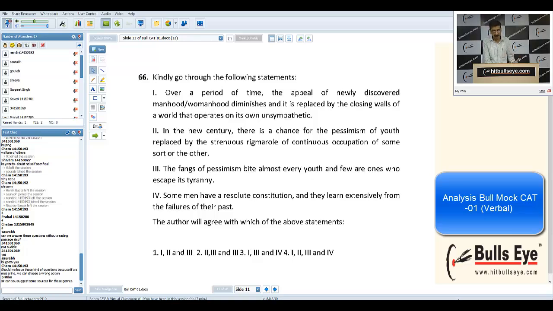The purpose of this session is this only. I'm not here to solve the entire paper. We already have taken this exam. There's no point in solving. So the answer to this question was fourth. All the choices are clearly mentioned.